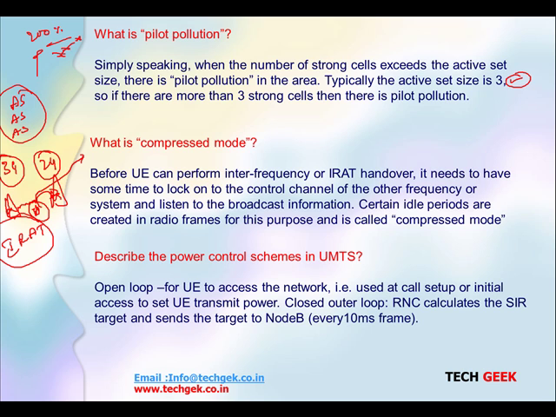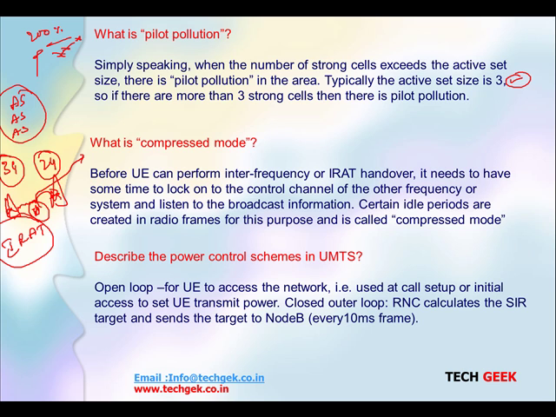Describe the power control scheme in UMTS. So we have open loop power control and closed loop power control. The open loop power control is for the UE to access the network. It is used at call setup or initial access, for the UE to transmit at some power. Whatever power is allocated to the user to transmit their request or initiate the request, when the access attempt happens, that is when open loop power control works.